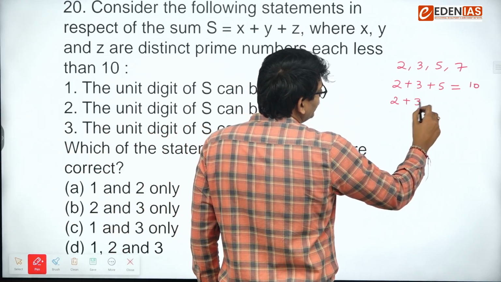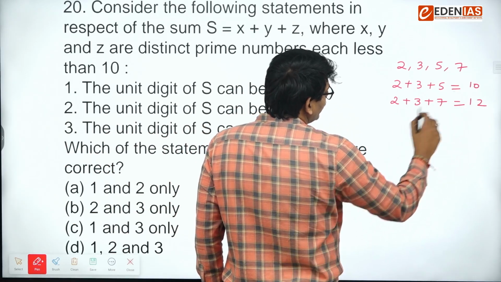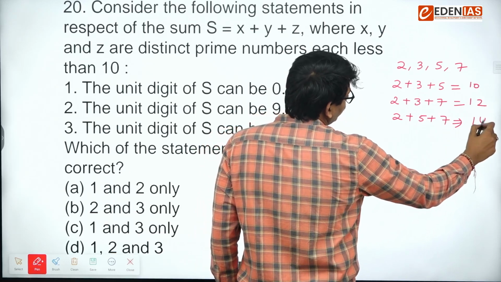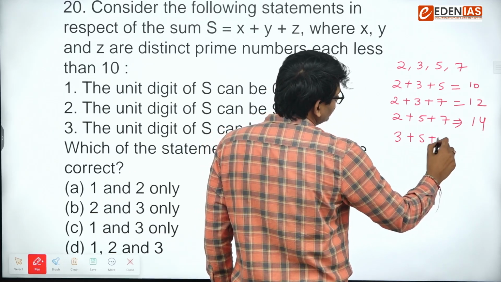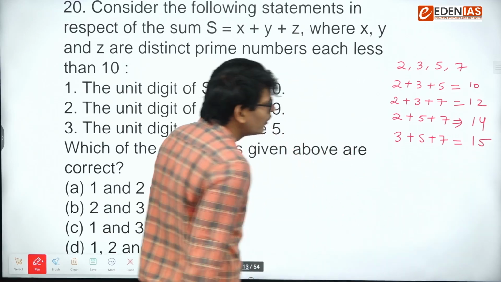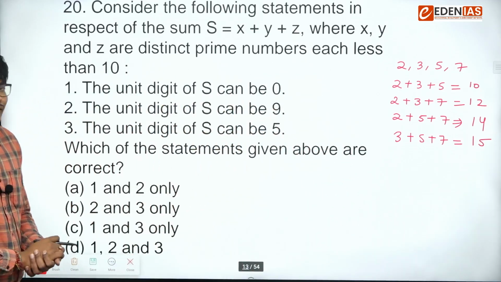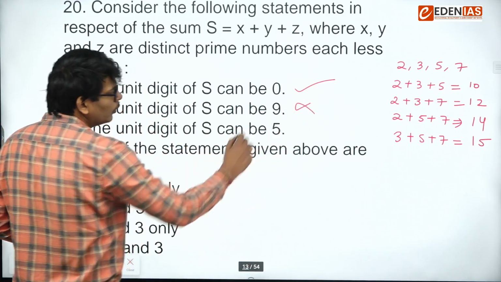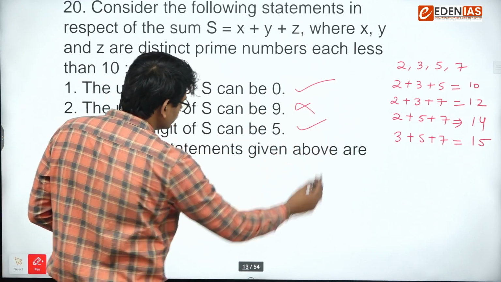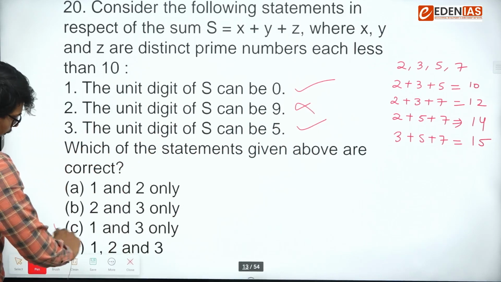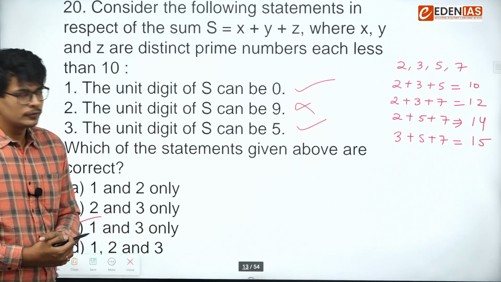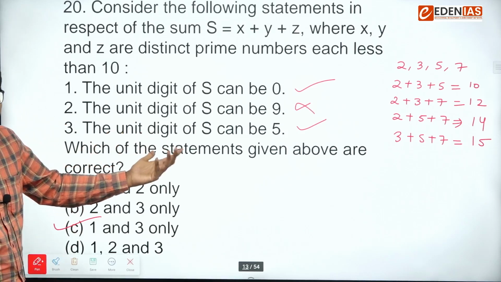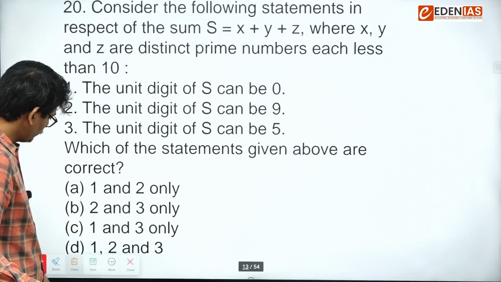2 plus 3 plus 7, that is 12. 2 plus 5 plus 7, that is 14. 3 plus 5 plus 7, this is 15. So you can see the unit digit can be 0. Yes. Can the unit digit be 9? No. Can the unit digit be 5? Yes. So that's why the answer was 1 and 3 only, option C. Okay. This question was very easy. You just need to know what prime numbers are. Next.